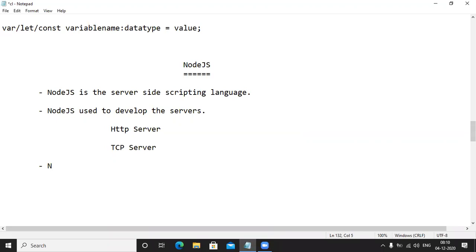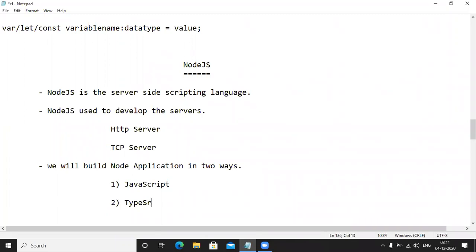We will build node applications, very, very important, in two ways. In how many ways? In two ways. What is the first one? JavaScript. What is the second one? Second one is TypeScript.